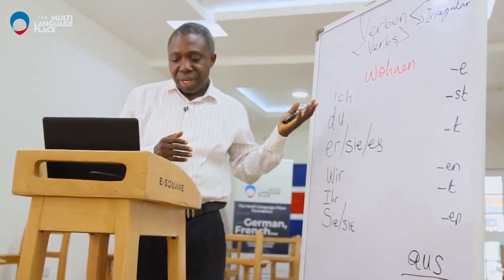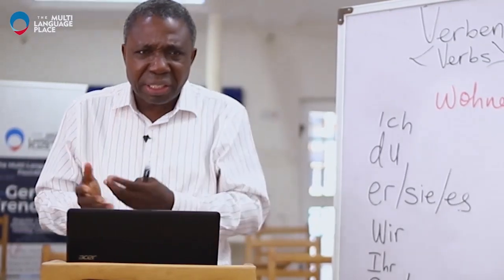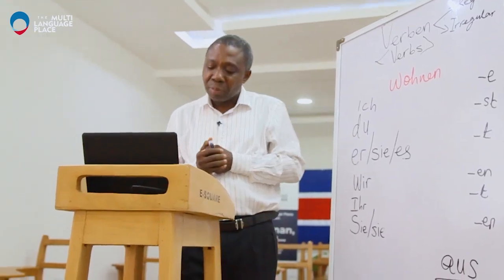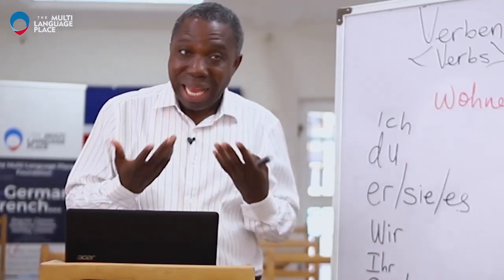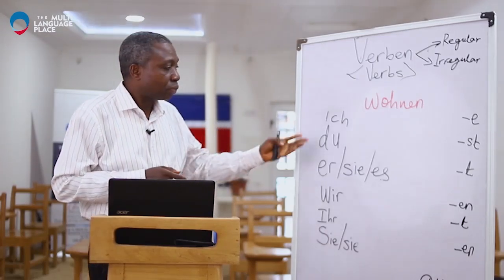But before we conjugate the verb wohnen, I still want to give you some other sentences using some other countries as examples. I can say, I have said it, ich komme aus Nigeria.